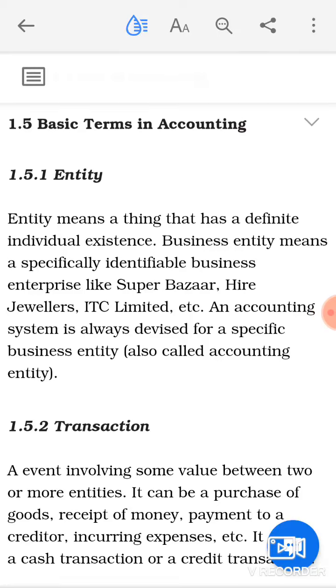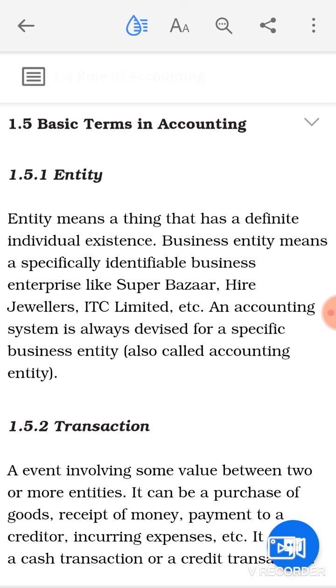Today in this video, we'll discuss the first chapter of accountancy of class 11th, Introduction to Accounting. In this video, we'll discuss the basic terms in accounting. Now we'll discuss the basic terms one by one.